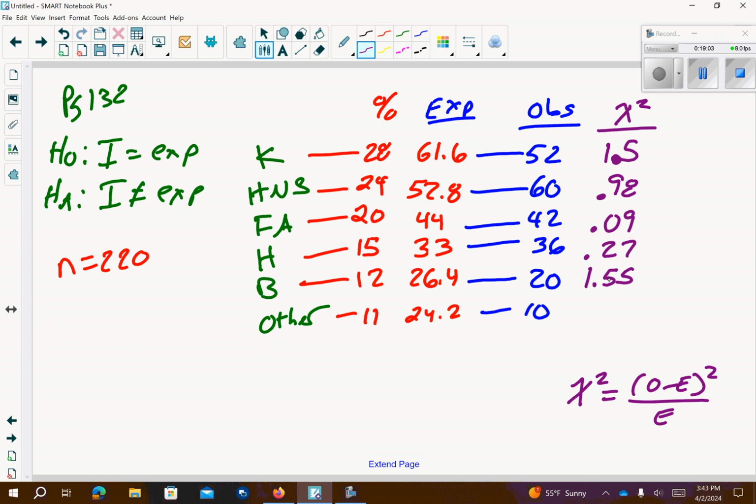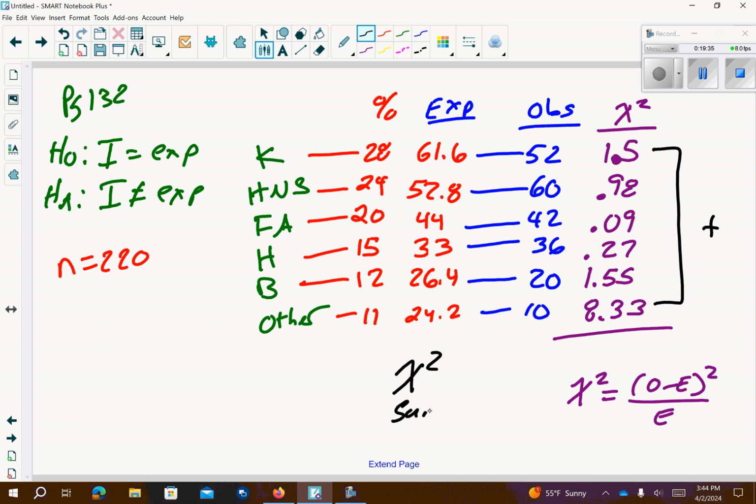I'm going to square that, and that's going to be divided by 24.2. So that's going to give me 8.33. So if we add all that up, I'm going to get 1.5 plus 0.98 plus 0.09 plus 0.27 plus 1.55 plus 8.33. So our chi-squared summed up is going to come out to 12.72.